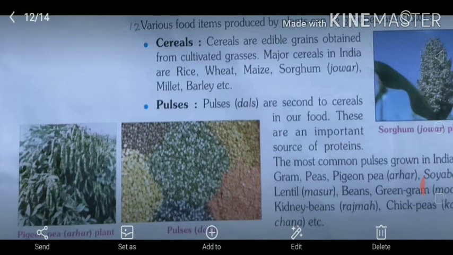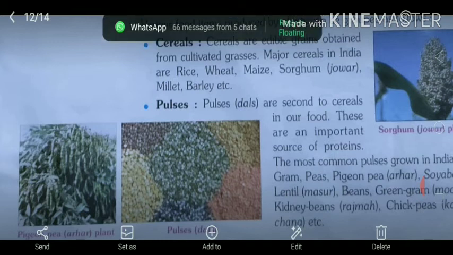Once again you see gram, peas, pigeon pea, that is also called arhar, soya bean, lentil, which we call masur, beans, green gram, that is your moong dal, kidney beans, that is called rajma, chickpea, that is kabuli chana, which your mother makes chole from also.